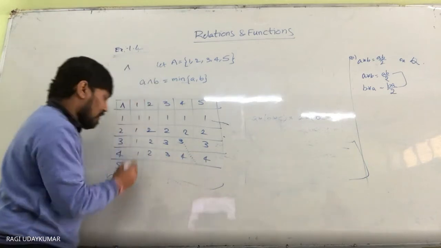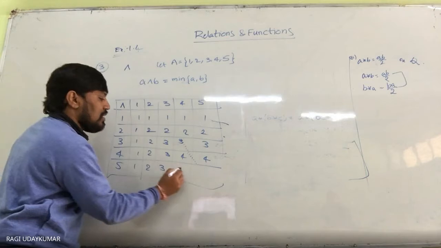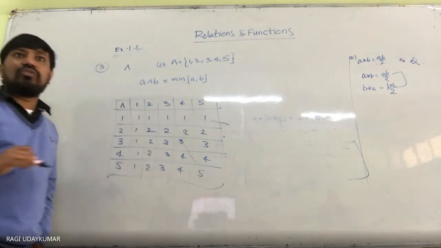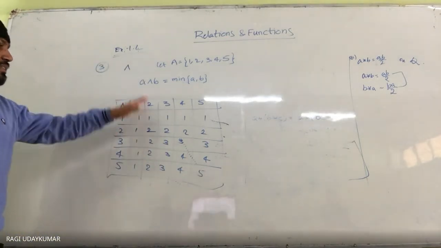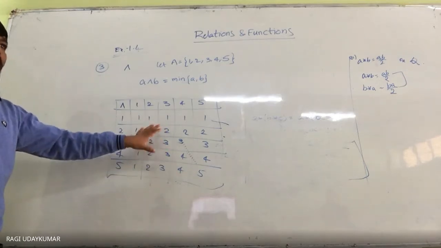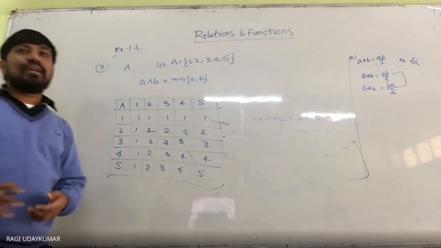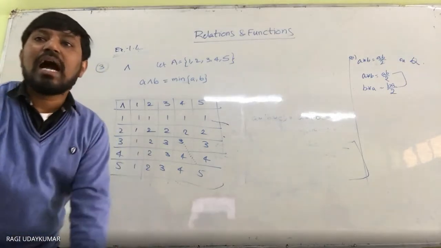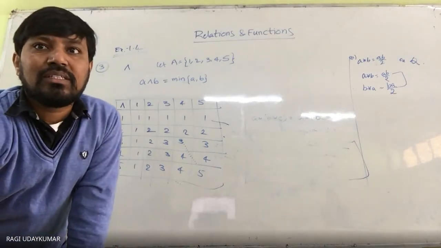For 5 it is 1, 2, 3, 4, 5. So like this, this is the binary operation. We have defined it on the set given to you, and this is called the binary operation table.